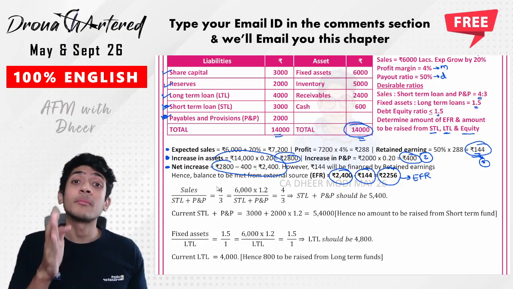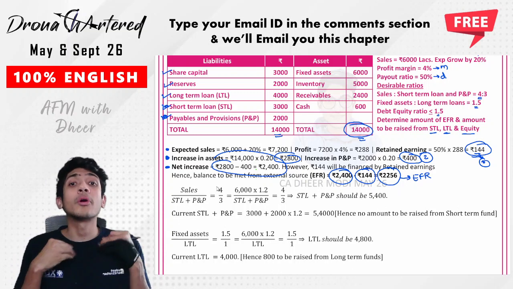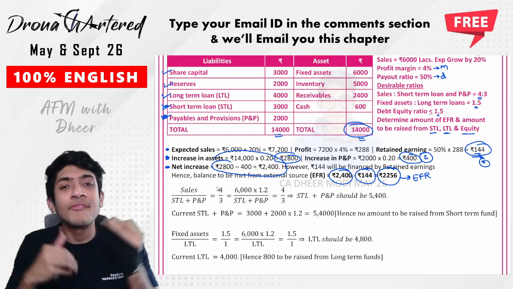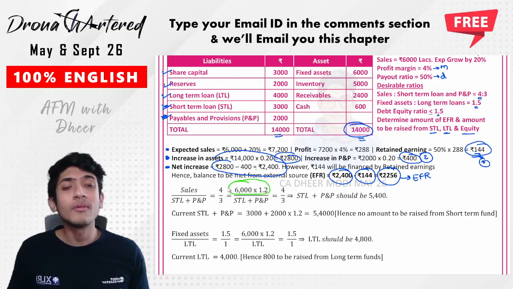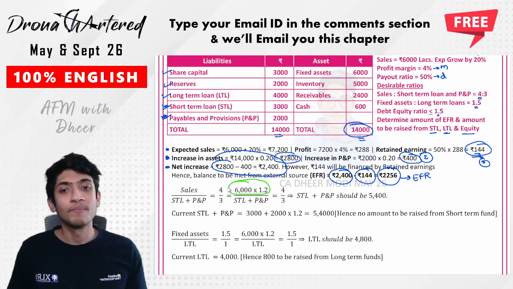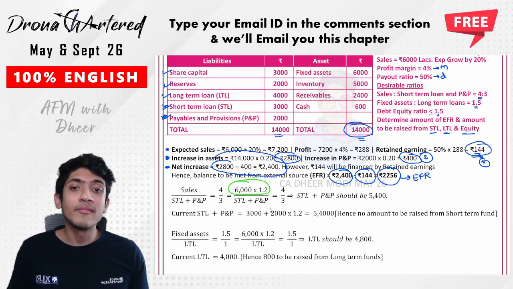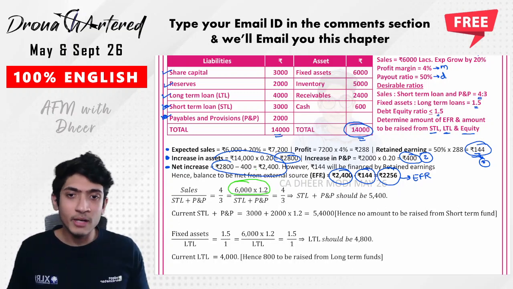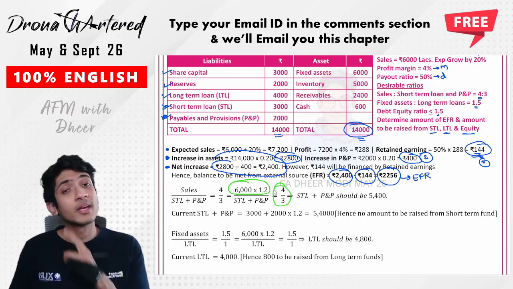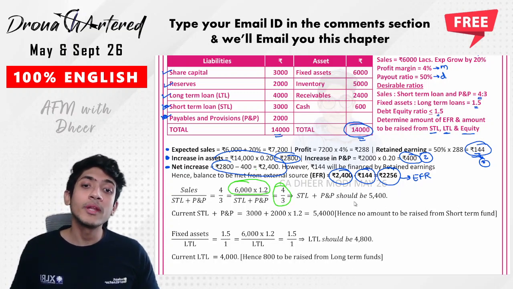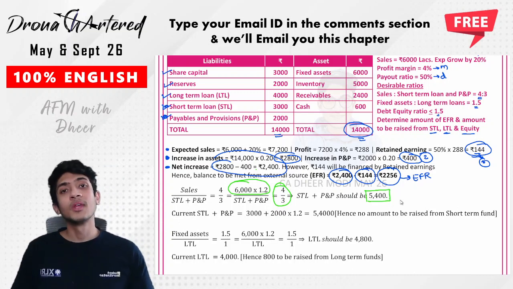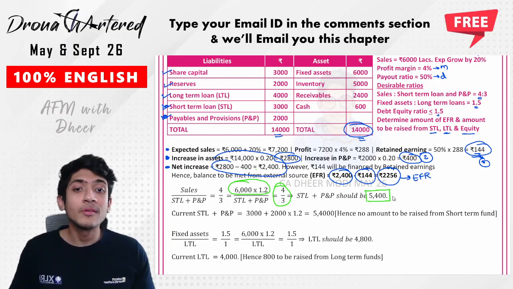Do not write 6,000. Our updated sales figure is 7,200, because these ratios we have to manage after we increase our sales. Correct. So therefore we will write 6,000 into 1.2, that is nothing but 7,200. And we will let this be a variable. Short-term loan and payable provision, we will let that be a variable, and we multiply equated by 4 by 3. So therefore, when you solve this, you get short-term loan and payables and provision should be a total of 5,400. This is what it should be.